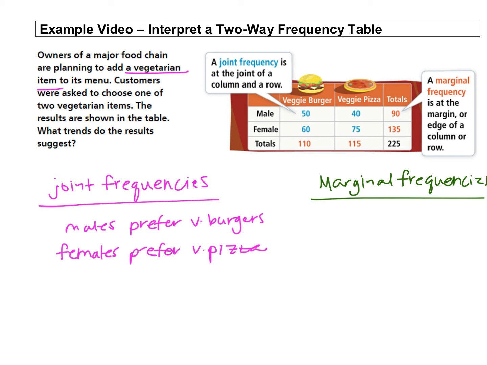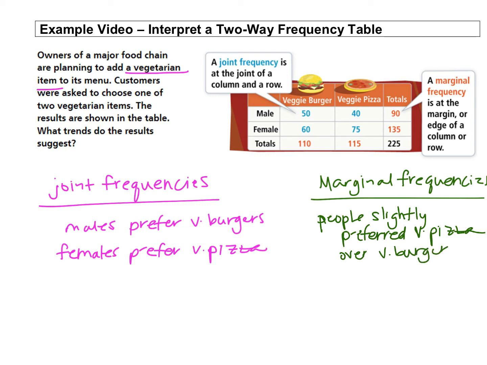So it's not a lot. It's only a slight preference for the pizza over the burger. So I'm just going to say people slightly preferred the veggie pizza over the veggie burger.